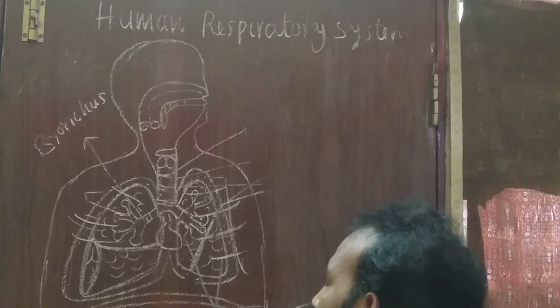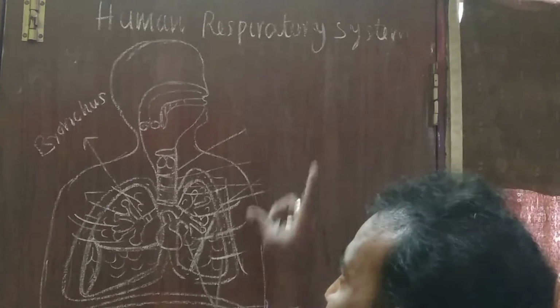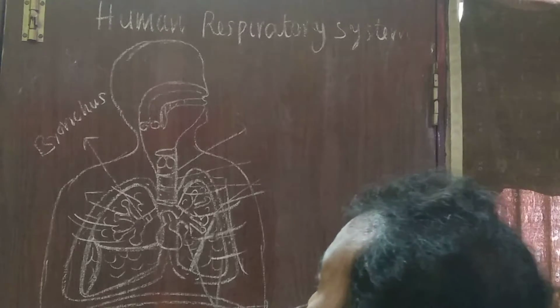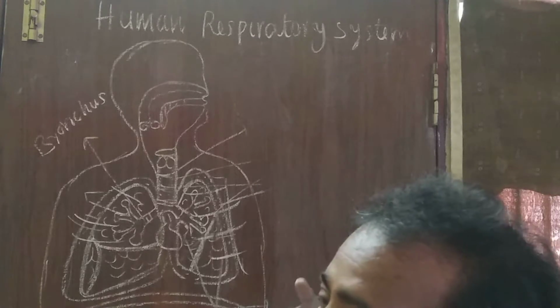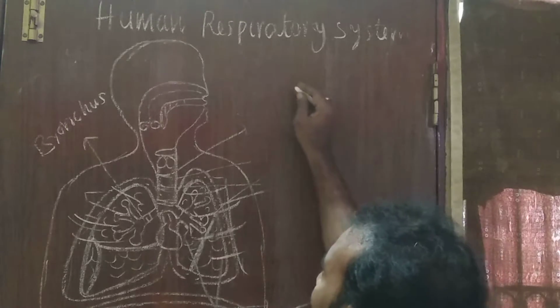Last class also we discussed these two stages in respiration, inspiration and expiration. Two structures play the important role in altering the volume of the chest cavity.